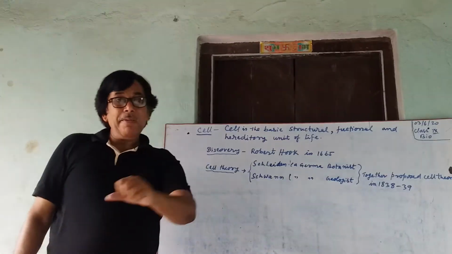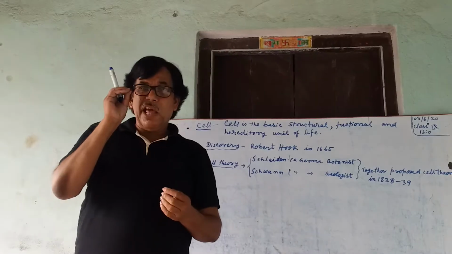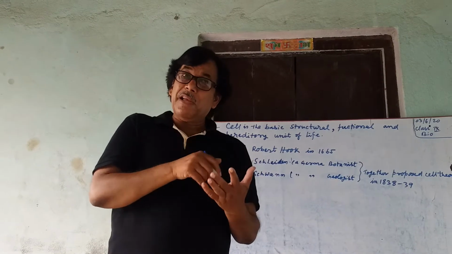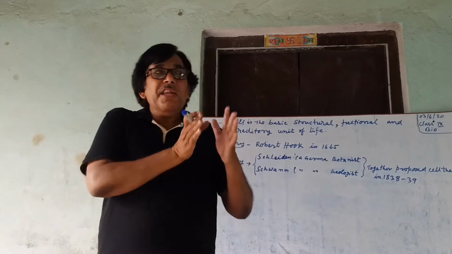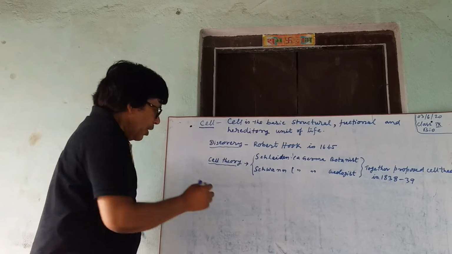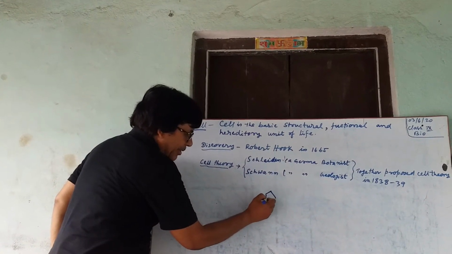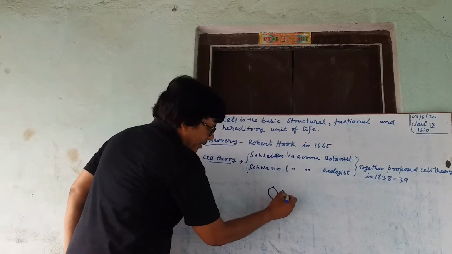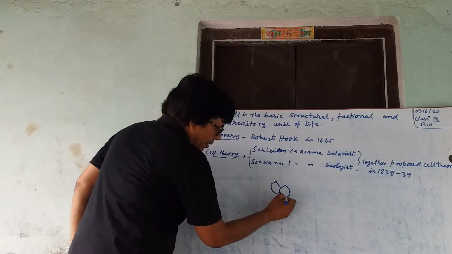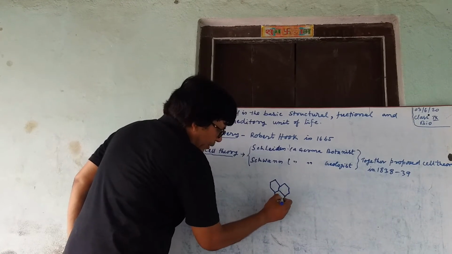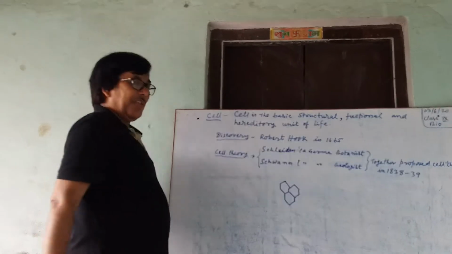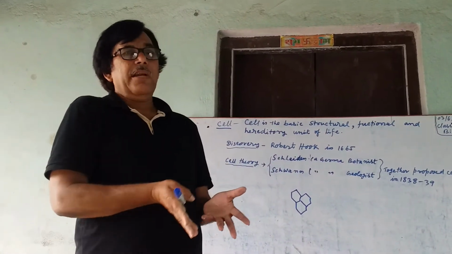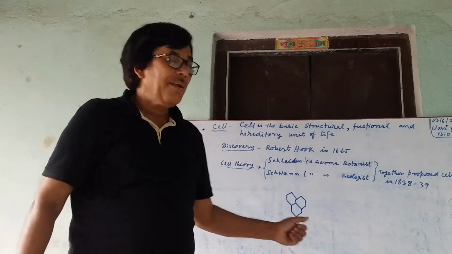While he was experimenting on a slice of cork with a microscope he had made himself, he saw hexagonal chambers in it, and he immediately called them cellula. Cellula means a small compartment, and later cellula became the word cell.